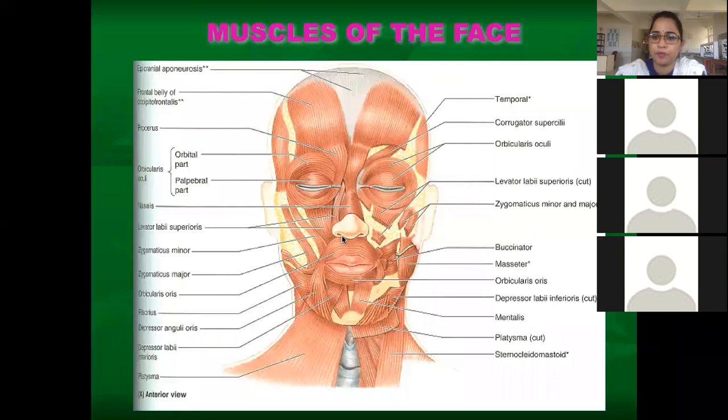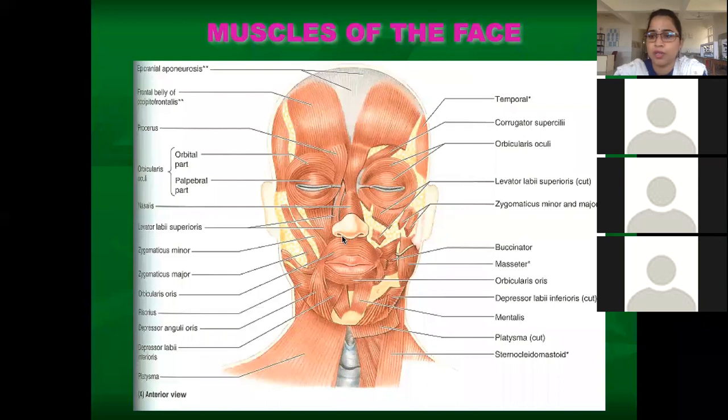Then around the angle of the oral cavity, there is levator anguli oris. Then there is risorius, which is a portion of platysma. Then there is depressor anguli oris. Then around the lower lip, there is depressor labii inferioris and mentalis. And around the oral cavity, there is orbicularis oris, which is a constrictor.